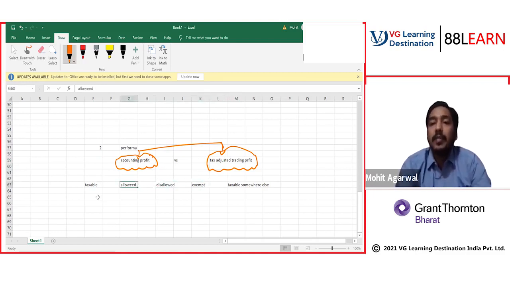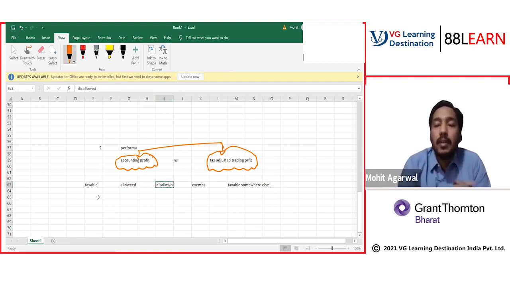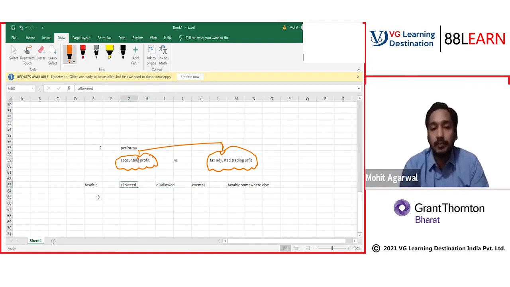If there is a certain expense, first check the income tax book. Is this expense allowed? Only then will it go to the P&L, only then will it be considered. If it is disallowed, it will not be considered as an expense, even if it is a genuine expense. Even if accounting IFRS say it is an expense, if income tax has said the expense is disallowed, it will be disallowed. If it is allowed, it will be considered as an expense.